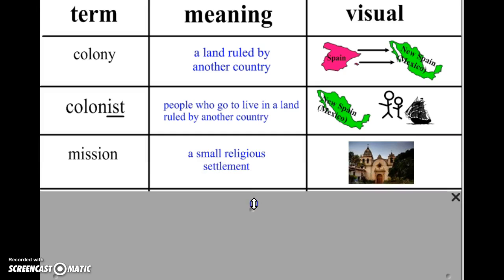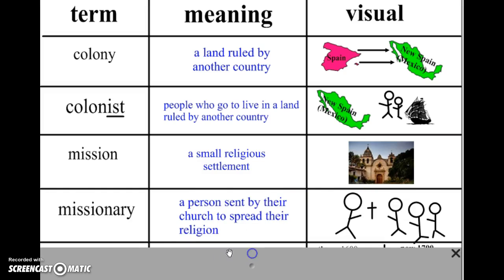Next word, mission. Now, mission is a word that has a lot of definitions. In this case, it means a small religious settlement. So here is my church here at the center, and I would maybe draw out some other houses here that show like a little town. And these types of places were very prevalent in places in New Spain like California and other parts of the Southwest, as we know how important it was to the Spanish to spread their Catholic religion to the Native Americans.